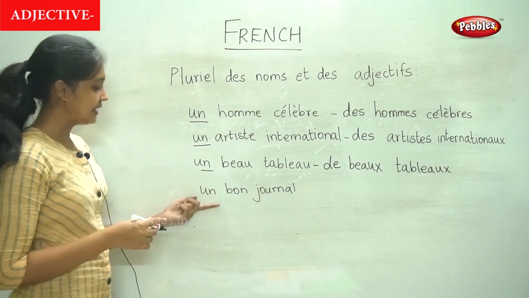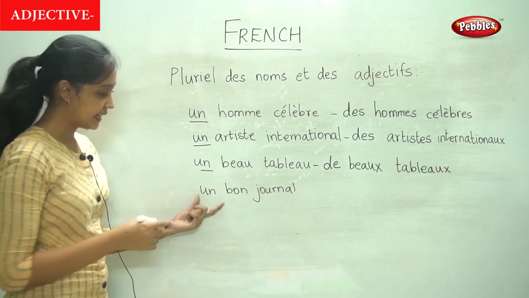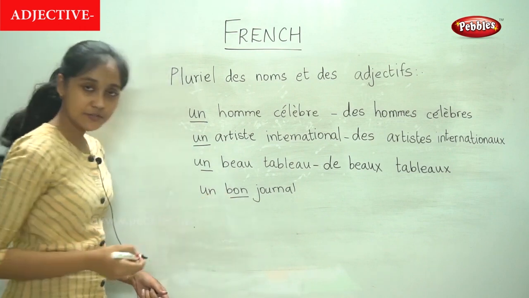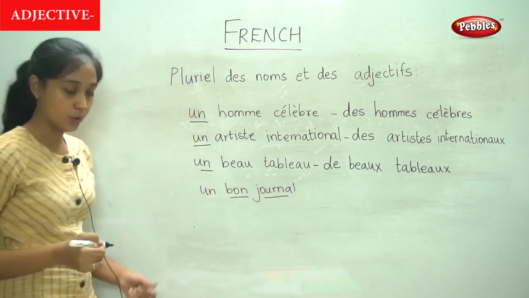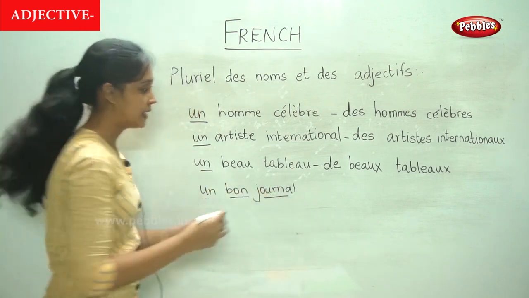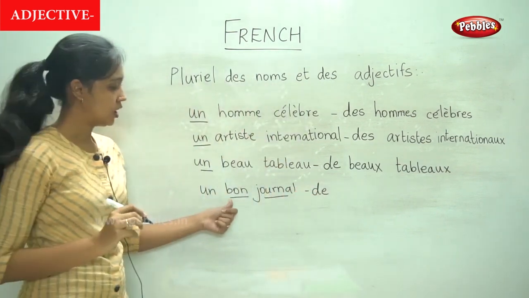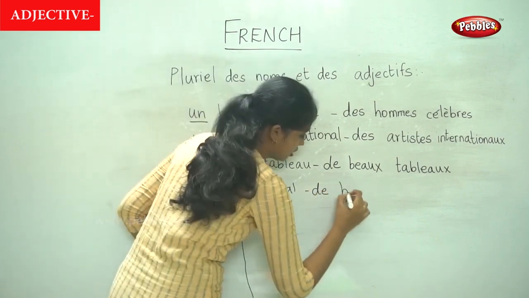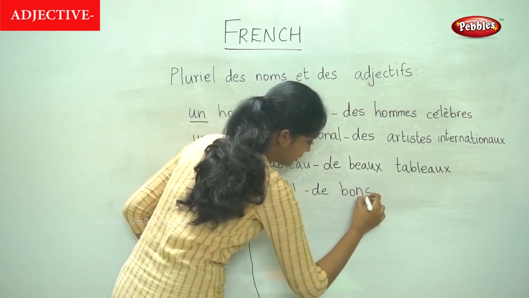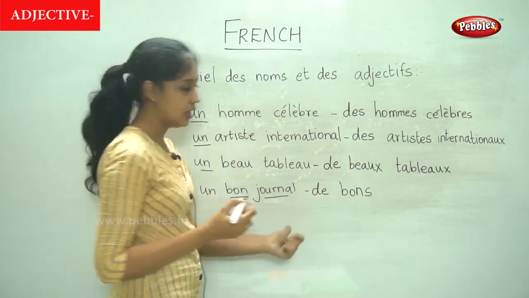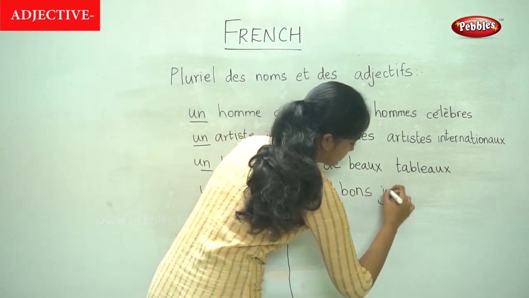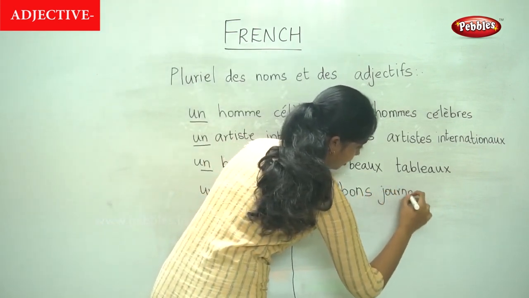And finally, in the last example, again this is the adjective followed by the noun. So un becomes des, bon becomes bons, and journal, the plural is journaux.